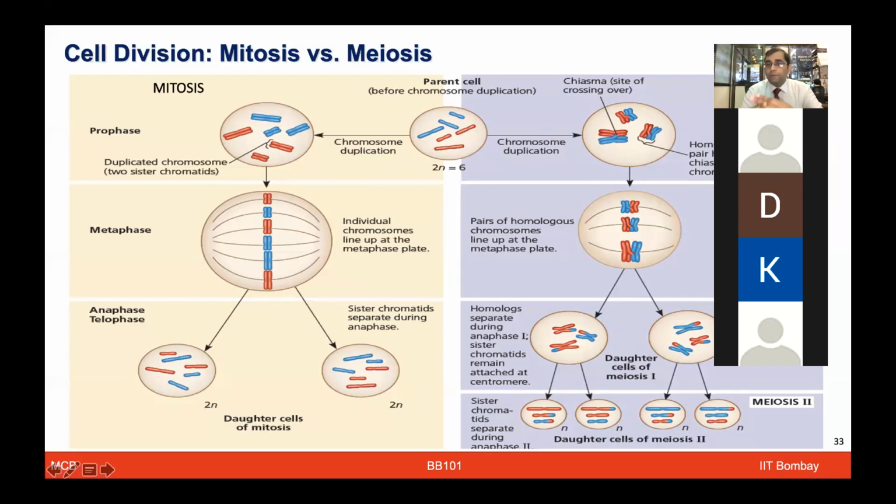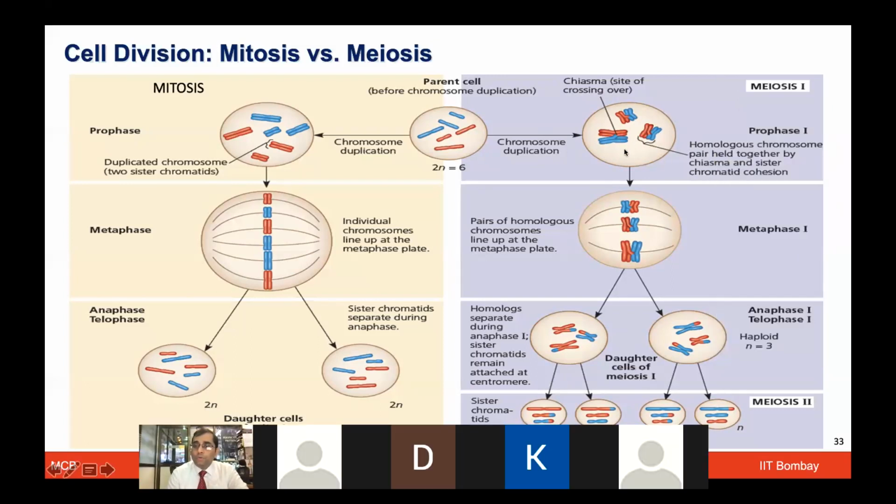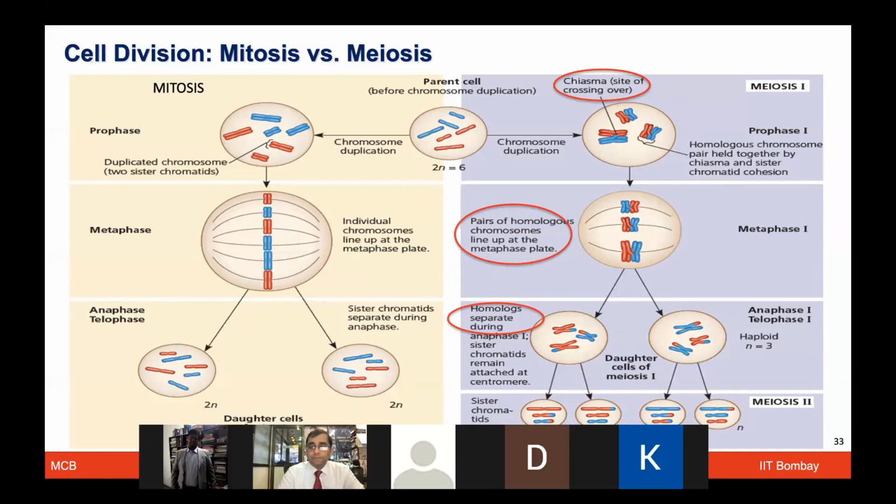And that is very important because the site where this crossing over happens, where the blue one is exchanging some genes to the red one, or the red one is exchanging some genes to the blue one, is known as the chiasma. That crossing over site is known as chiasma. This is a place where the homologous chromosomes are actually pairing together and the chiasma is being formed, and now they are going to exchange some genetic material. This is the very first crucial key event which makes meiosis different from mitosis. And this is very much responsible for the genetic variations to happen.